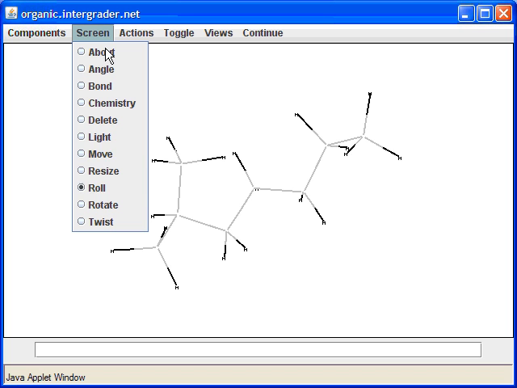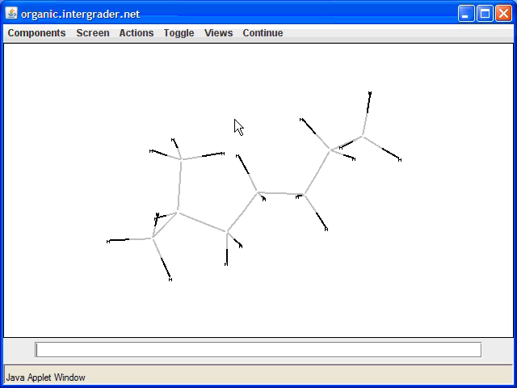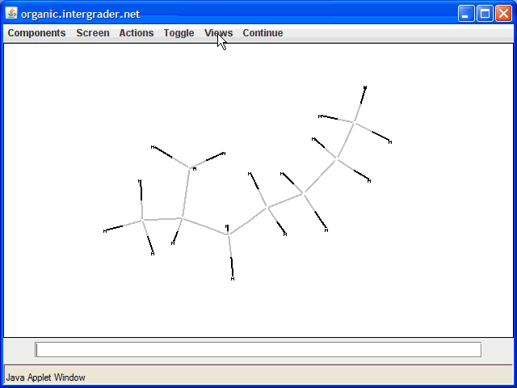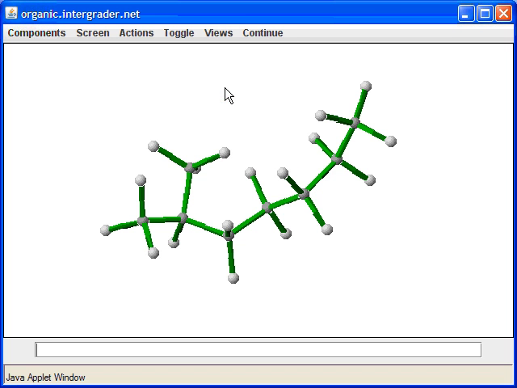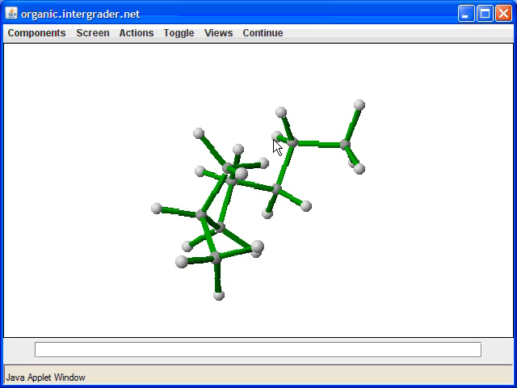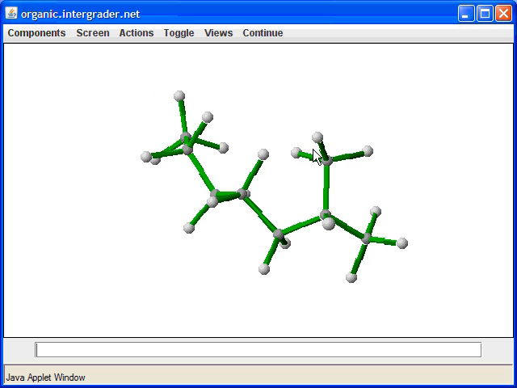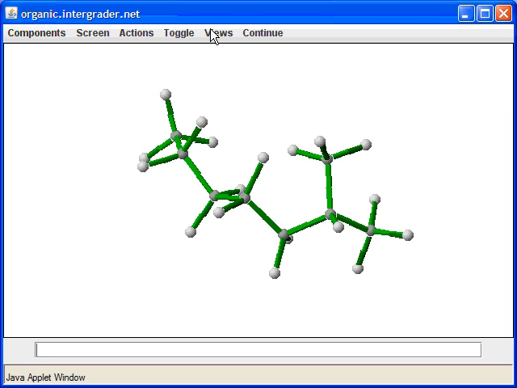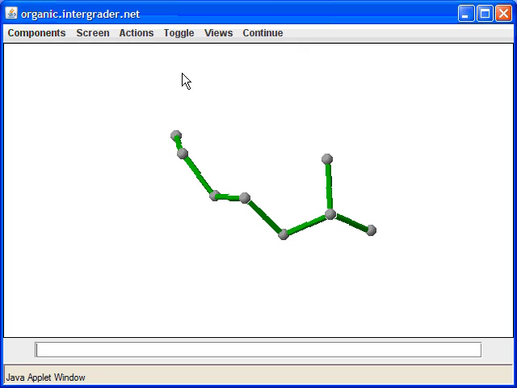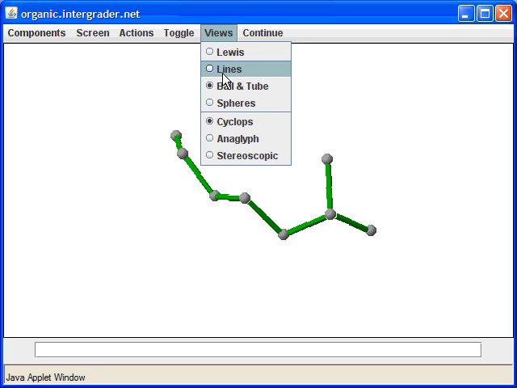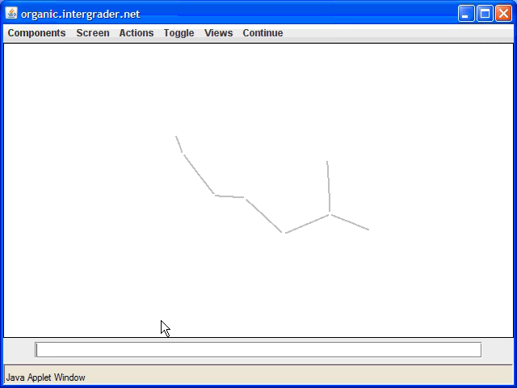Okay, we're still in line view. So if you don't like that view, let's go ahead and go to Pollen 2. And when you look at this compound, you just have to decide, is this... or if you want, we can go ahead and toggle the hydrogens off and go back to line view, since this is how we were looking at this compound. Hopefully you'll be able to see that this compound is actually iso. Why is it iso? Because it's a methine with 2 methyls on it at the end.